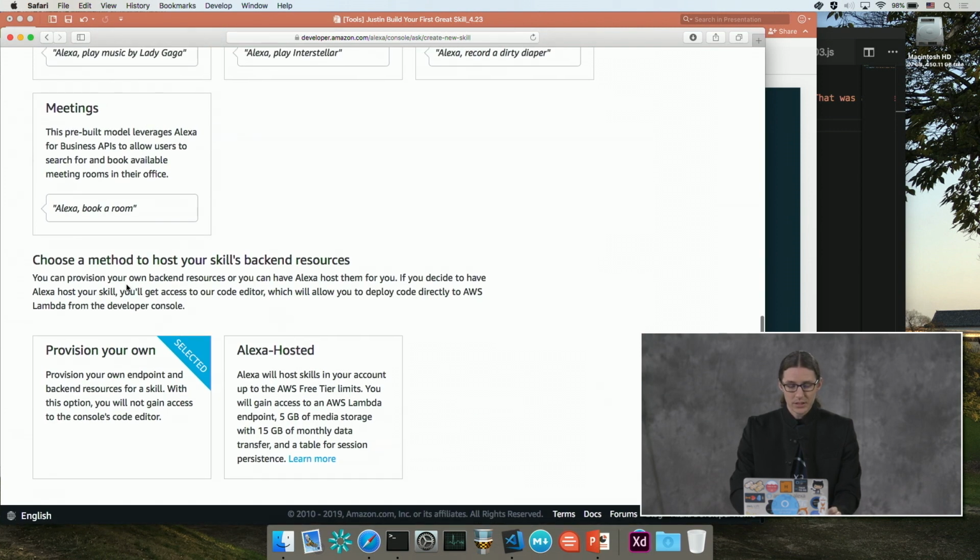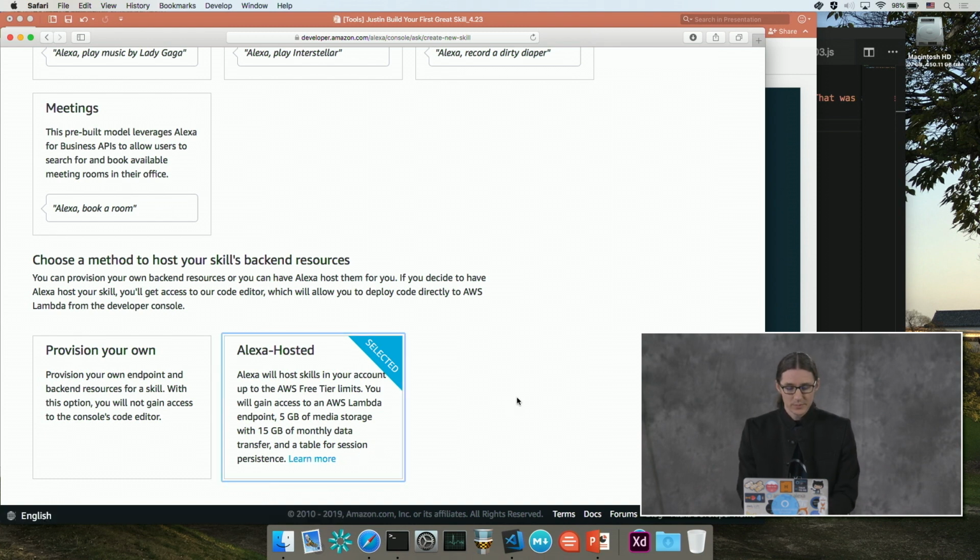And then the last option here says to choose a method to host your skill's backend resources. You can either provision your own or use Alexa hosted. We're going to use Alexa hosted. There are some benefits to using both. There's a link here that says learn more. I suggest you click on that and take a look at it.